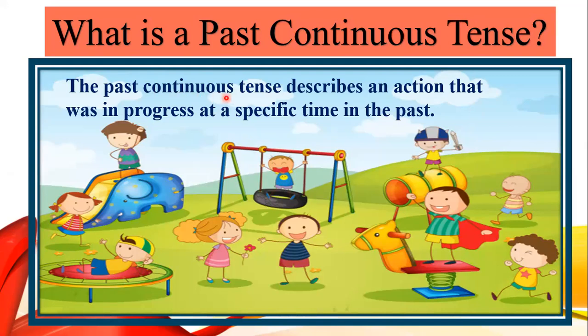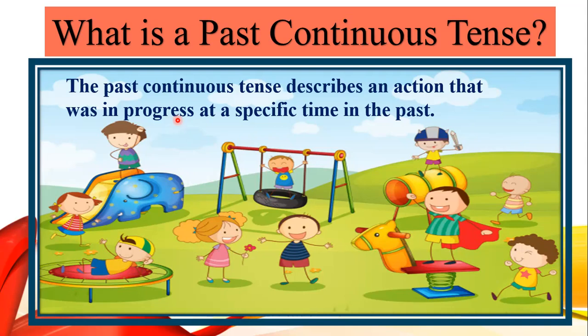The past continuous tense describes an action that was in progress at a specific time in the past. So, what you have to understand here is that first of all, it's going to describe an action that was. That means it is a thing of the past, okay? It is not happening right now. It was. And what was it? It was in progress. That is, it was in continuity at a specific time in the past, but now definitely it has ended, okay? A past continuous tense refers to a continuing action that was happening in the past.